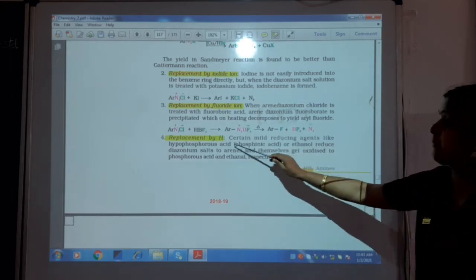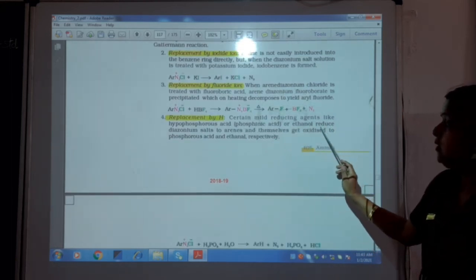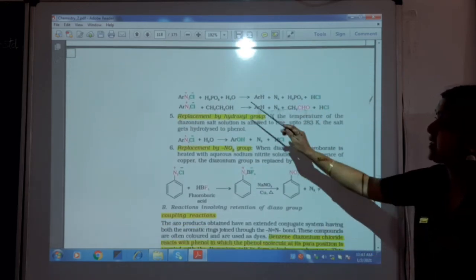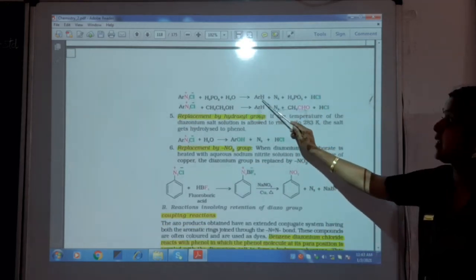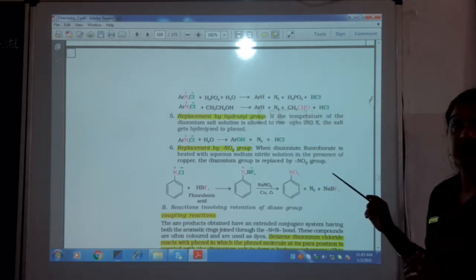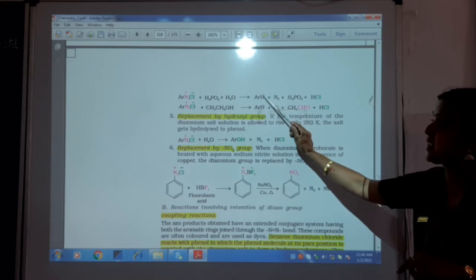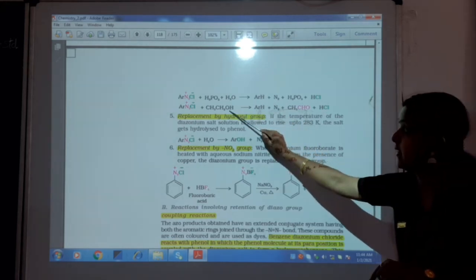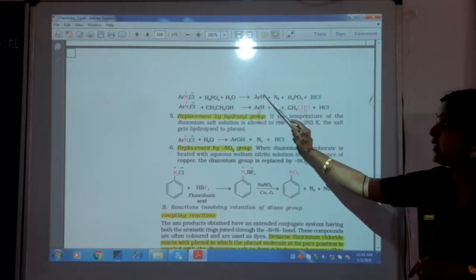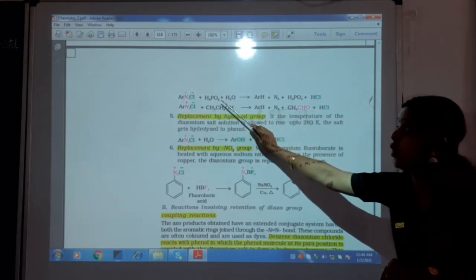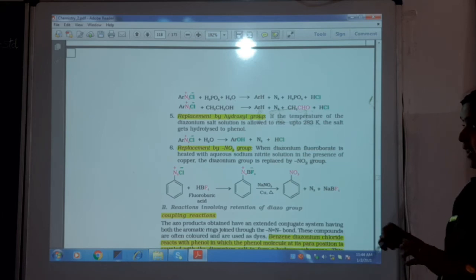Now if I replace it with hydrogen, what happens when I use H3PO2 and water? I get benzene, ArH, that is in benzene C6H5, this hydrogen gets added, I get my benzene. With alcohol also I get my benzene. So if I want benzene, I can use diazonium salt with H3PO2 and alcohol.